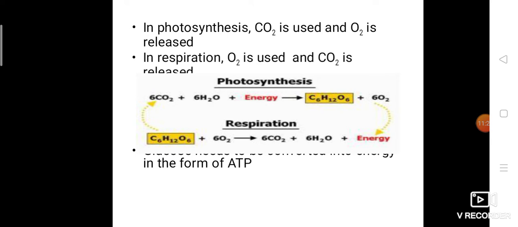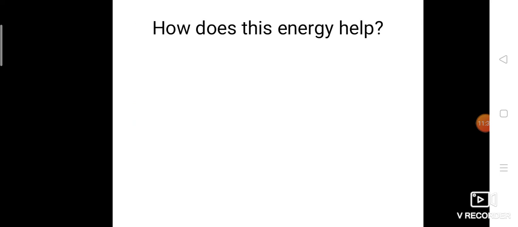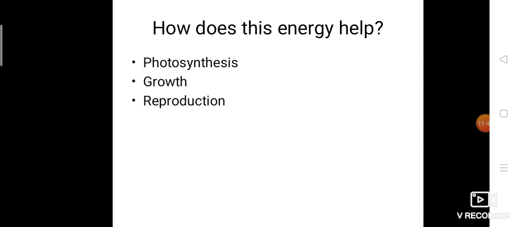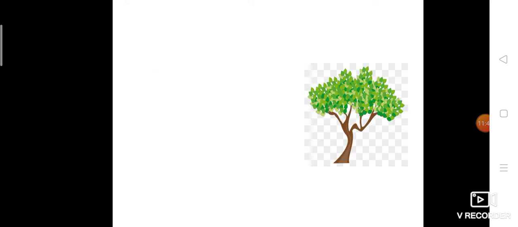Okay, so during this, what energy will they form? They will form energy in the form of ATP. How does this energy help? Why do plants need energy? Because for the photosynthesis process they need energy. For growth, plants also grow, and for reproduction, and also they excrete waste products. For these things they need energy.